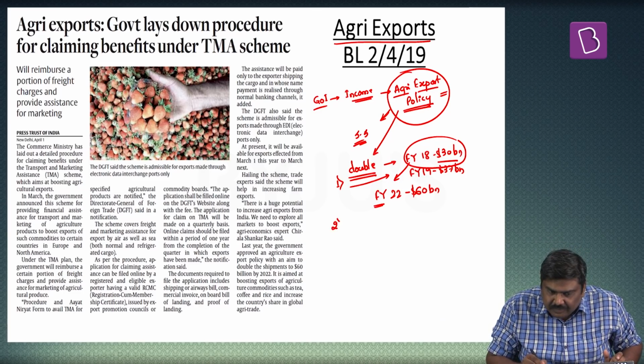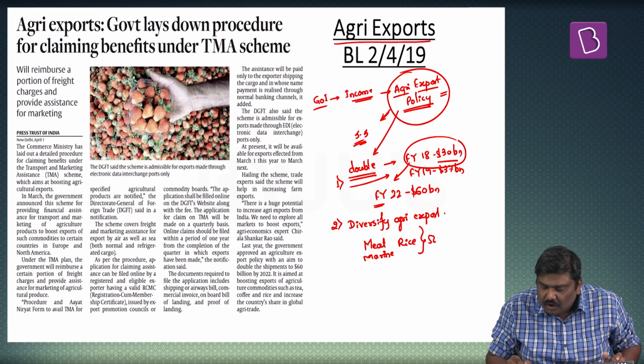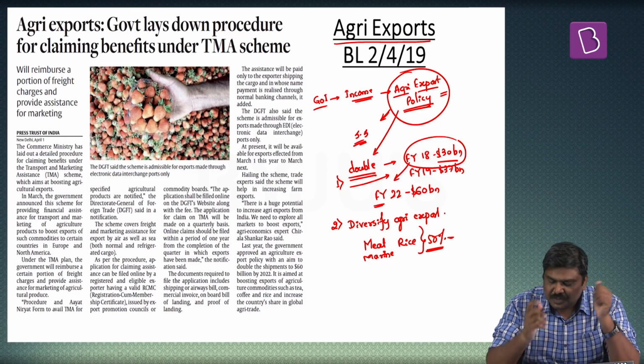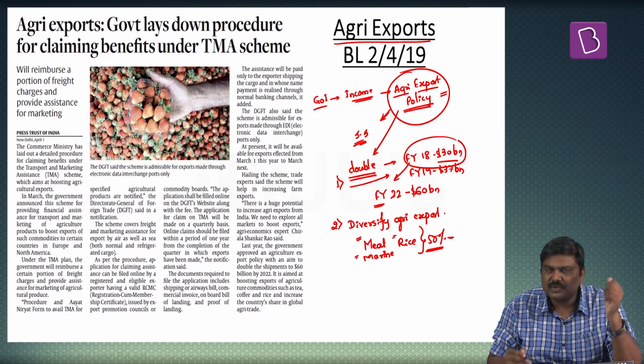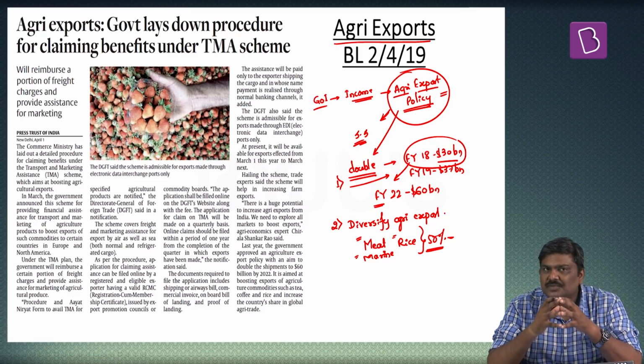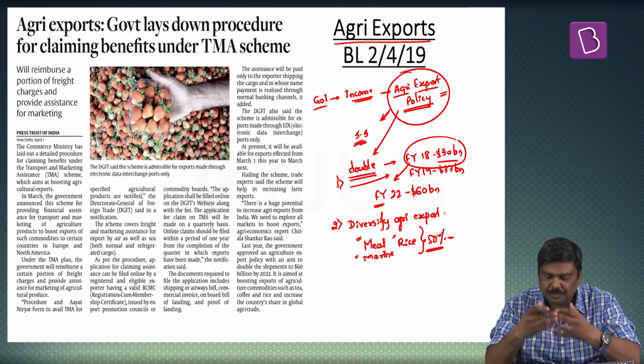Apart from this, second very important point is they want to diversify the agri exports. As of now, please understand, the exports in the form of meat, marine exports, rice constitute around half of the total agriculture exports from India. I'll repeat the statement. The agri exports, that is meat, marine exports, as well as the rice exports, constitute around half of the total agri exports from India. We want to diversify these particular exports, promote exports of more and more agriculture products.